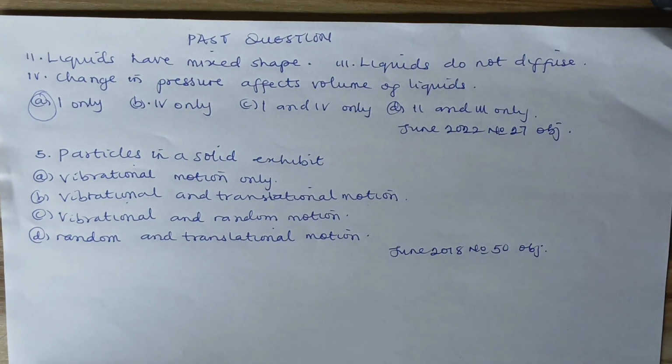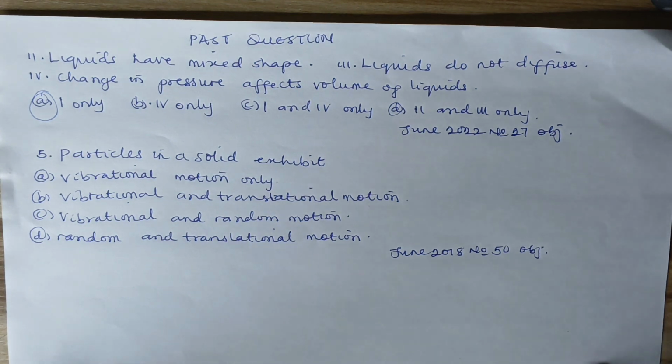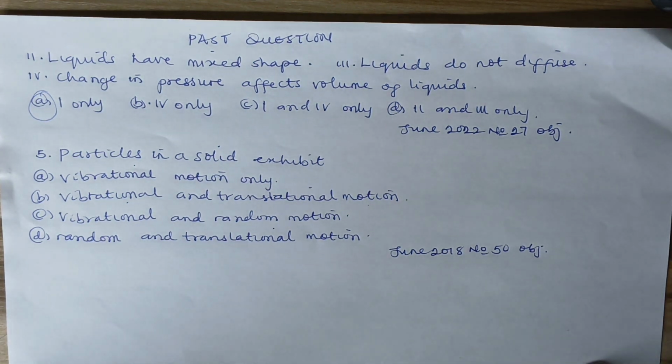Now, particles in a solid exhibit what? This is June 2018, number 50. A, vibrational motion only. That is, one thing about particles is that they vibrate in a fixed position and they cannot translate. So, particles of solid exhibit: A, vibrational motion only, B, vibrational and translational motion, C, vibrational and random motion, D, random and translational. They are not random.